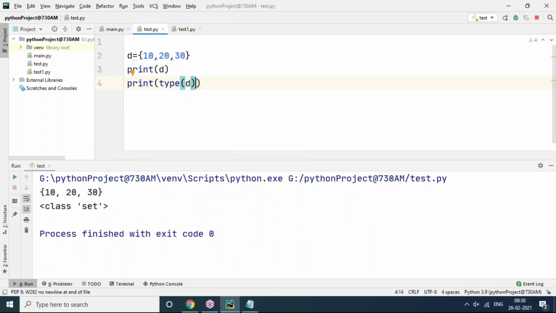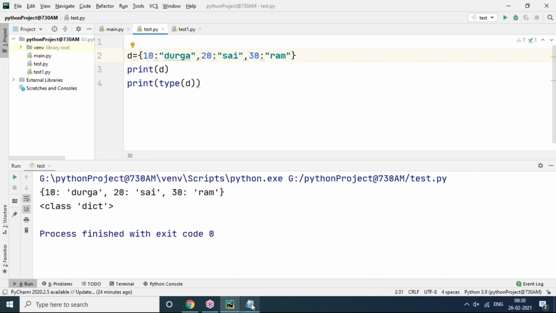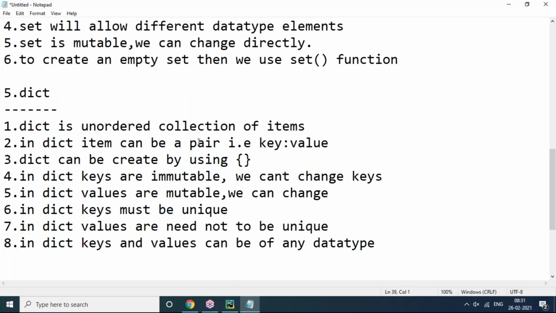A dictionary is nothing but a combination of key-value pairs. So we are assigning that key with the value. Yes, a dictionary is nothing but a key-value pair. One item in a dictionary is a key-value pair. A compulsory key-value pair is there. I mentioned clearly, it can be a pair, key and value.